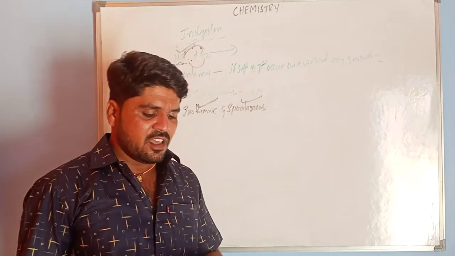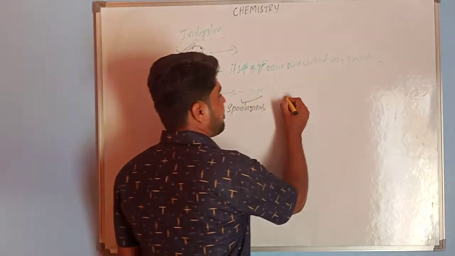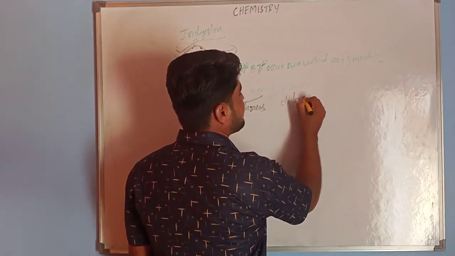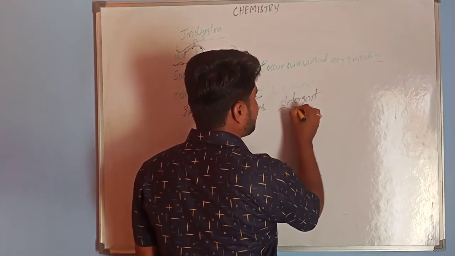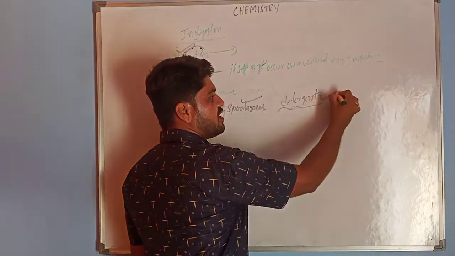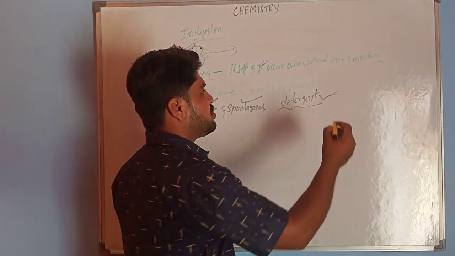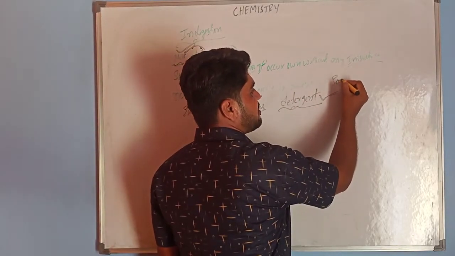The next question. An example for detergent. Your parents, especially your mother, use detergents to wash the clothes. We have soaps and detergents.